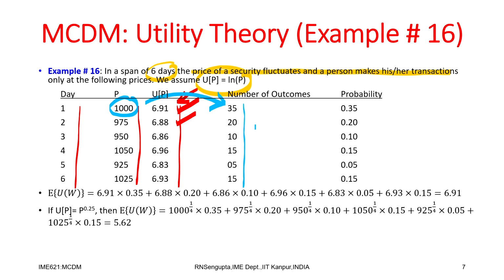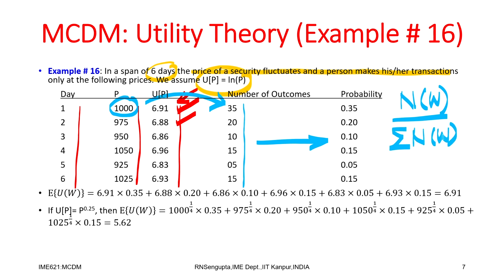So, based on the number of outcomes, I find out the probabilities. If you remember, probability was n w, the number of times for that price, divided by the summation of n w. So, the summation of n w is basically 100. So, for the first case 35 by 100 gives you 0.35, 20 by 100 gives you 0.2, and similarly for the last one 15 by 100 gives you 0.15.